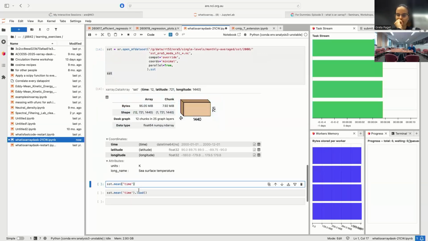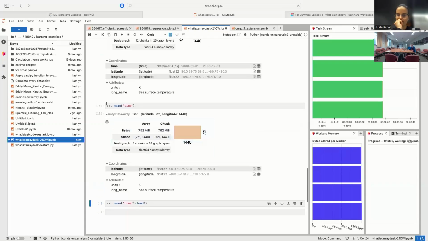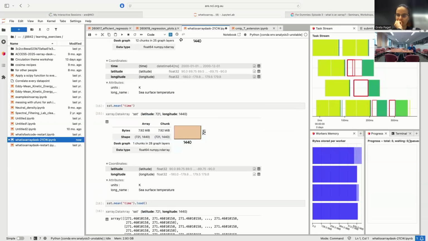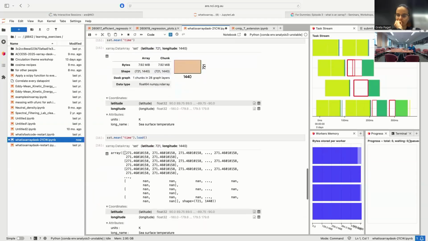And then if we want to take an average, we can say, I want to take the average of this through time. And again, that'll then tell you, right, we have latitude and longitude coming out of that. There's going to be no time left because we're averaging through time and it hasn't done anything yet. It's waiting for you to tell it to actually do the maths. And then we can do that. And then it's done a bunch of individual pieces, merged stuff together and spat out a pile of numbers for us.